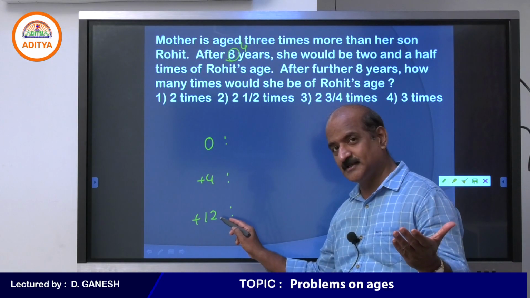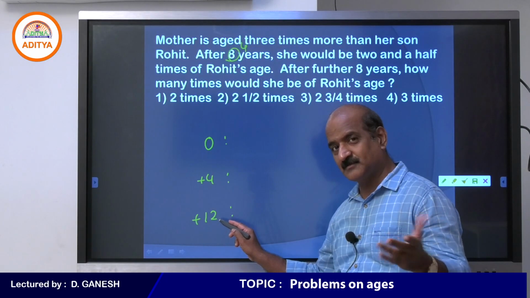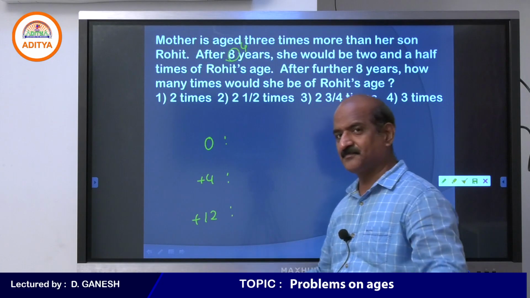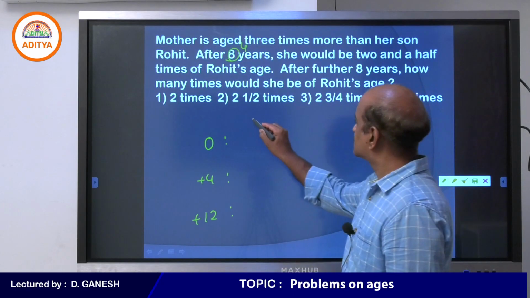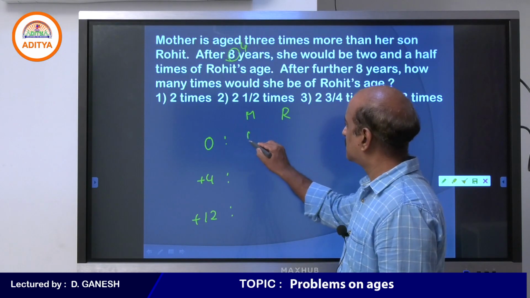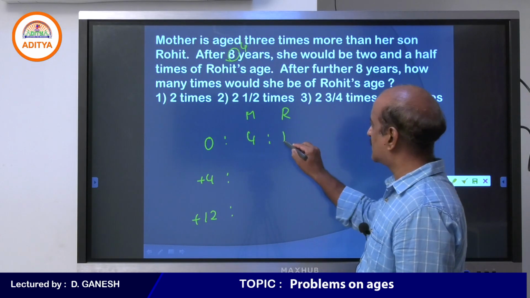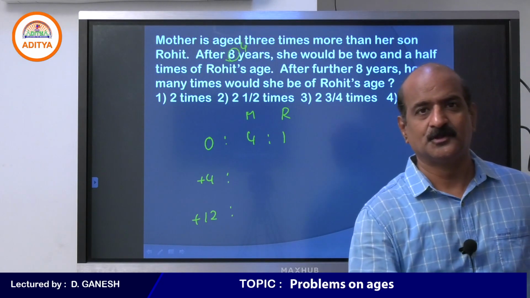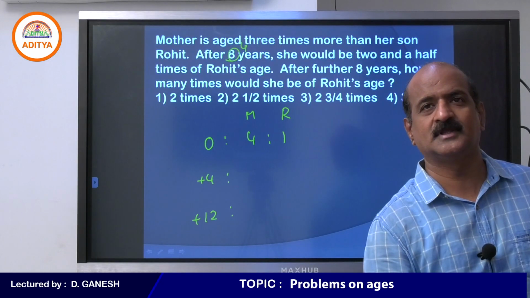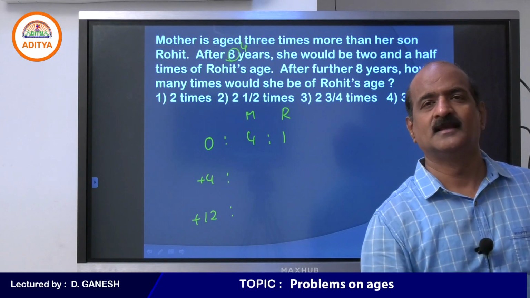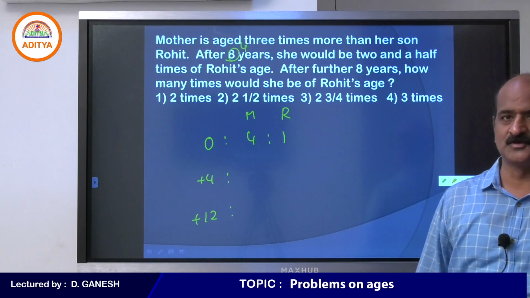You understand why 12? Further 8 years. Already we are in after 4 and again 8. So here the ratio is between mother and Rohit. Mother's age is 4 times Rohit's age. You understand why 4:1? The reason is 3 times more. That is the reason I took 4:1.